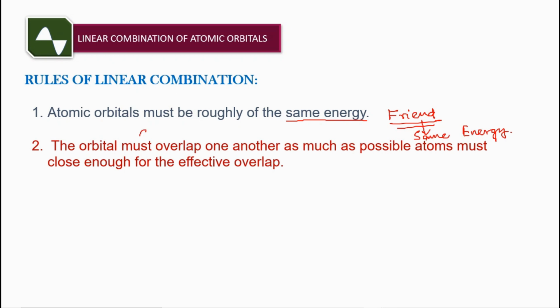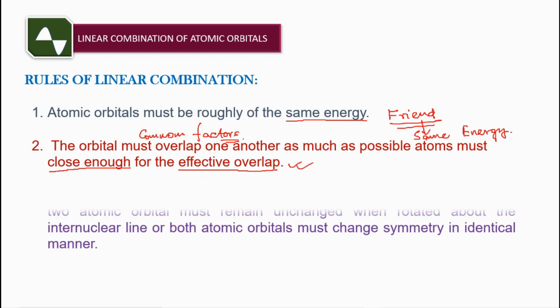Now, if there are no common factors to discuss with your friend, you will be bored, so you cannot be close enough to each other. The same situation is for the atoms. The atomic orbitals must overlap each other so that they must have some common areas for the effective overlap.